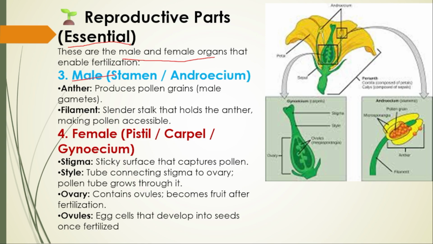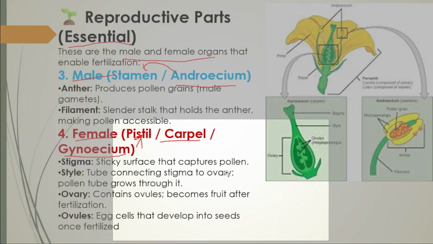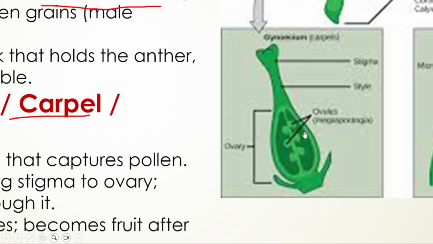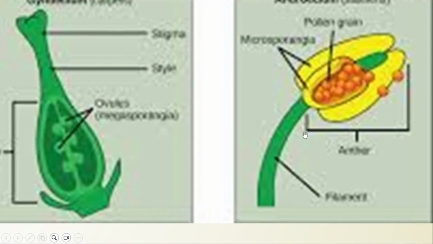The male organ is the androecium and its unit is the stamen. The female is the gynoecium and its unit is called what? Pistil or carpel. Here this is the male reproductive part and this is the female reproductive part. Let me zoom. See, this is the female reproductive part, whereas this is the male reproductive part.